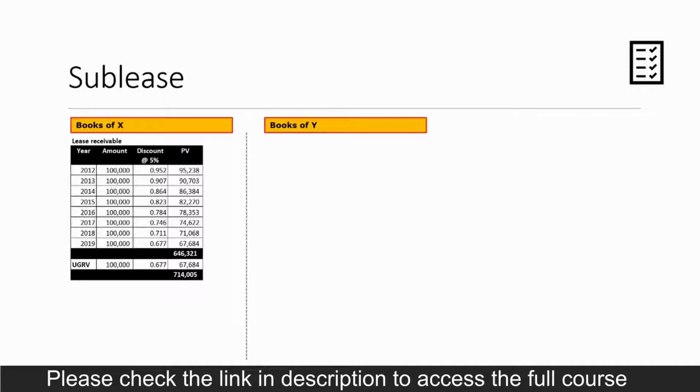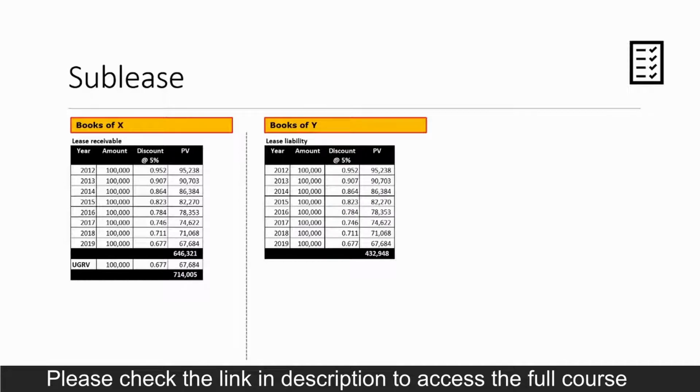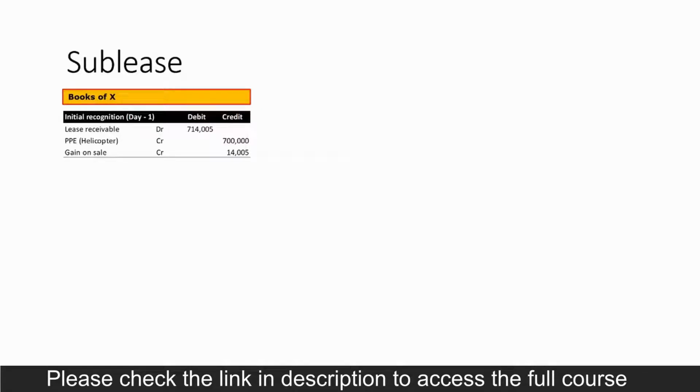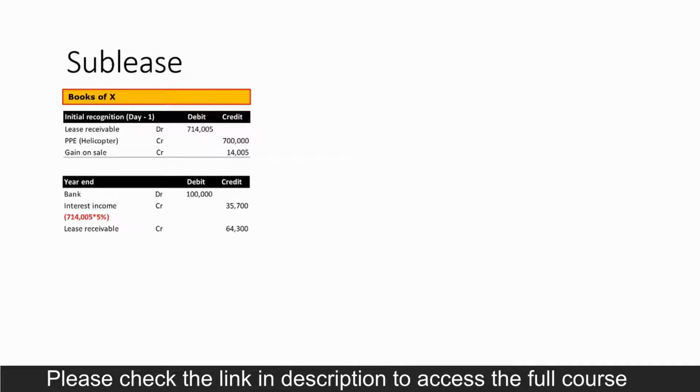Unguaranteed residual value is also included in the lease receivable. And in this table, lease liability for Y is computed based on future lease payments of 100,000 per annum at a discount rate of 5% for 8 years. So initial recognition by X will be to recognize lease receivable of 714,005 and de-recognize the helicopter from the books with its carrying value and recognize the delta as gain. At the year end, X will recognize interest income and receipt of the first installment of lease rent.